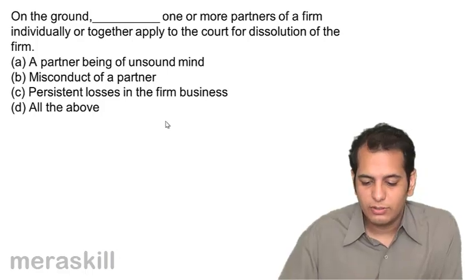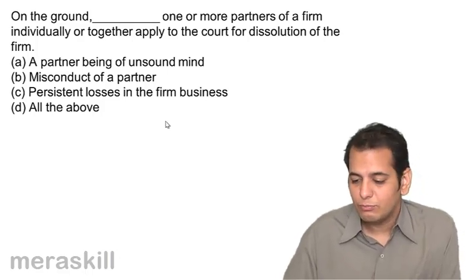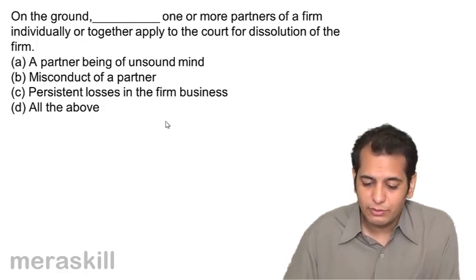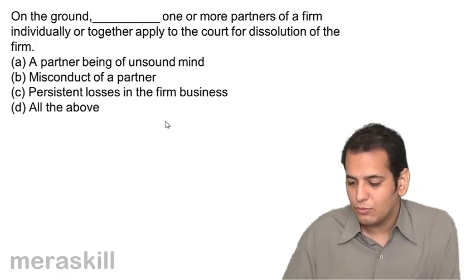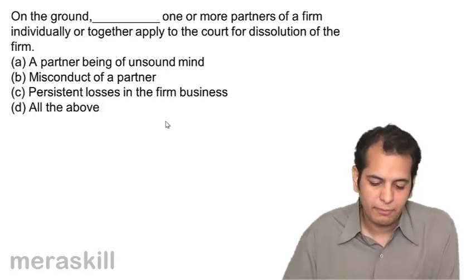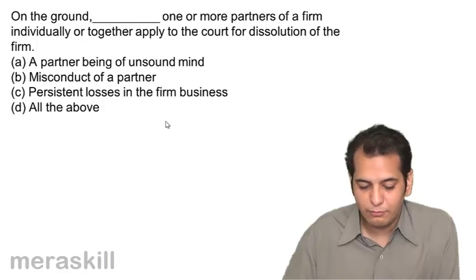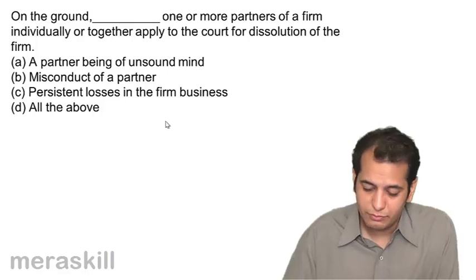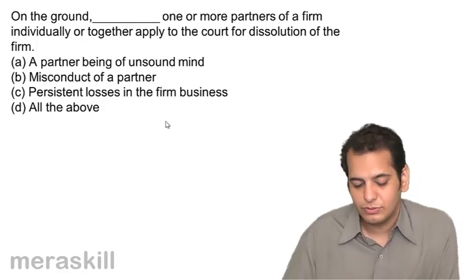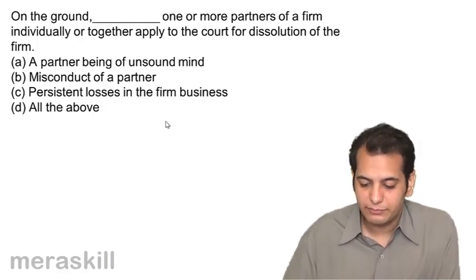Next, on the ground dash, one or more partners of a firm individually or together apply to the court for dissolution of the firm. A. Partner being of unsound mind, B. Misconduct of partner. C. Persistent losses in the firm's business. D. All of the above.